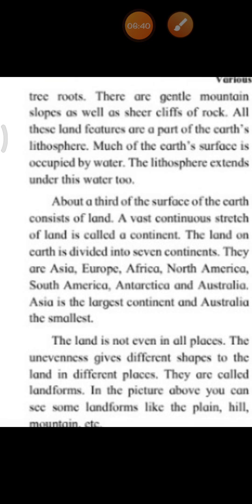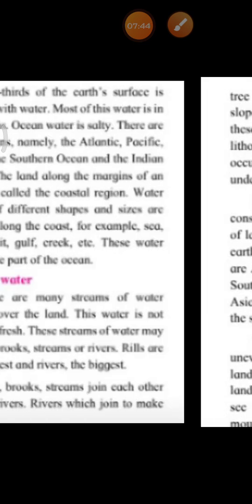Children, is the land even, means same in all the places? No, the land is not the same in all the places. And this gives rise to different landforms. As we had seen earlier in the picture, plains, hills, mountains, pass are all landforms.